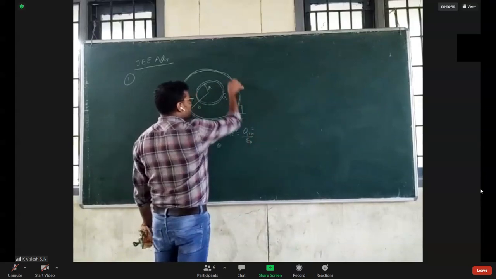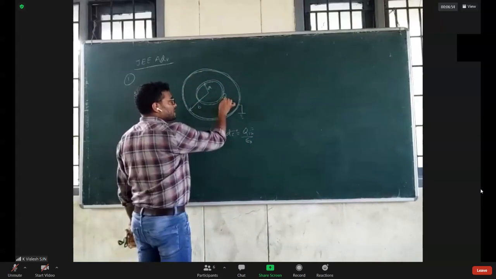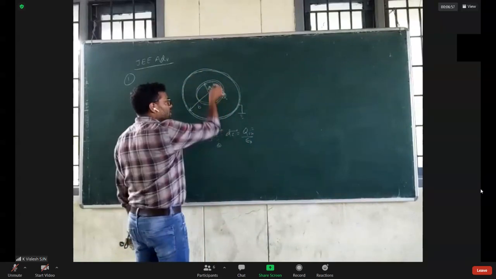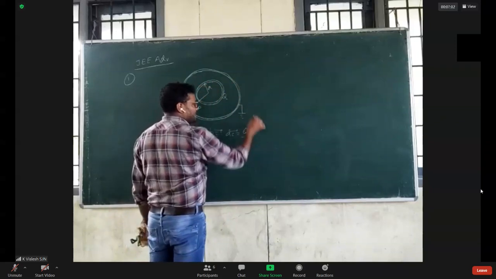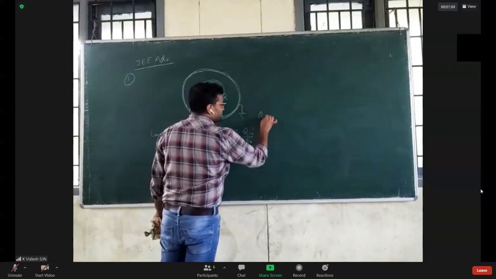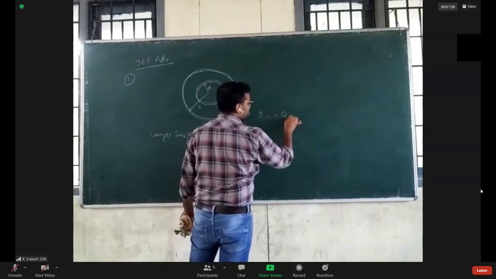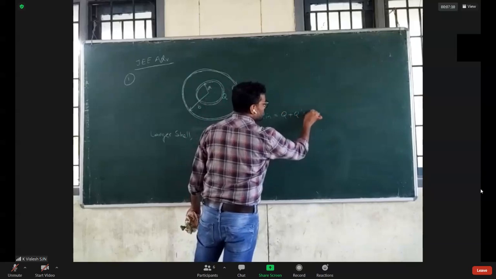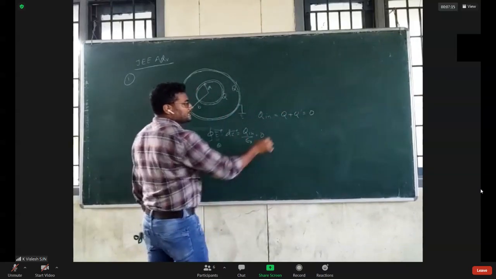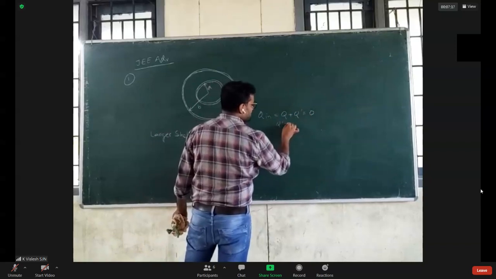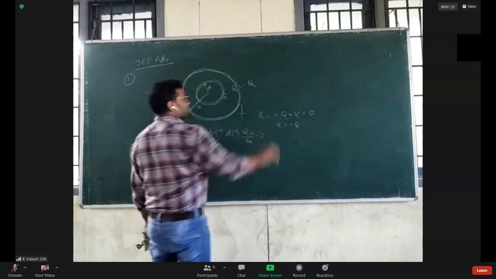So the charge enclosed by this larger shell must be 0. And we know that the inner shell already has charge plus Q. So the outer one must have charge Q prime such that Q plus Q prime equals 0. So we can easily say that this Q prime is nothing but minus Q.